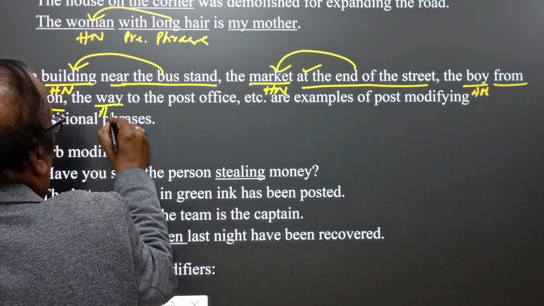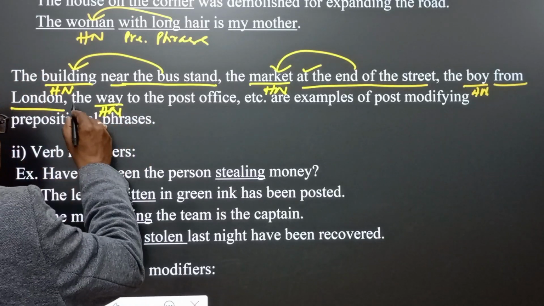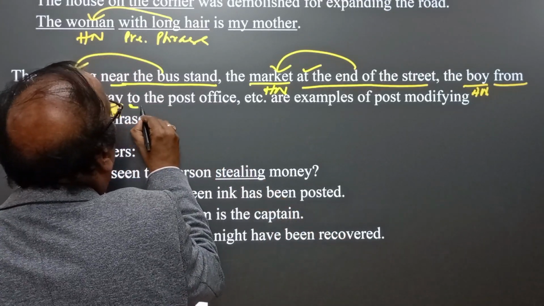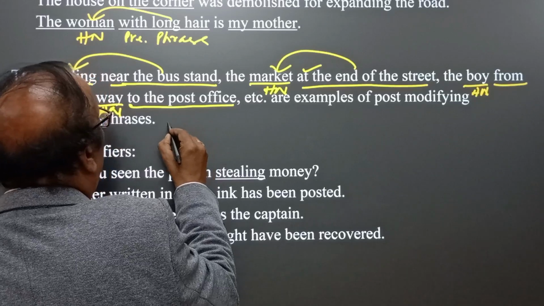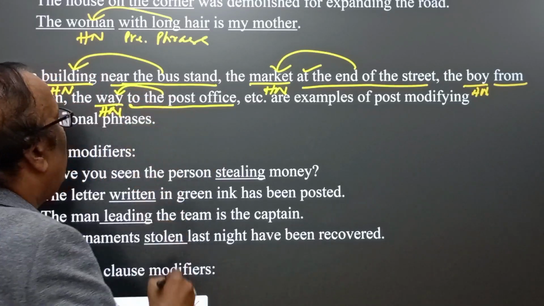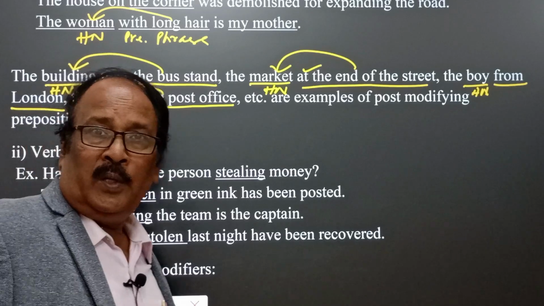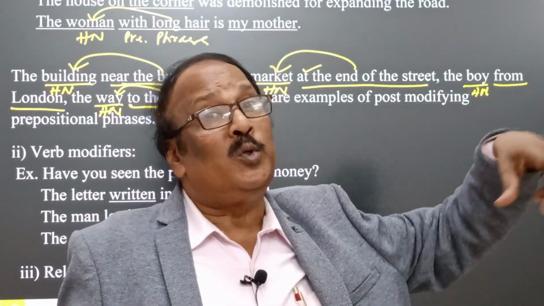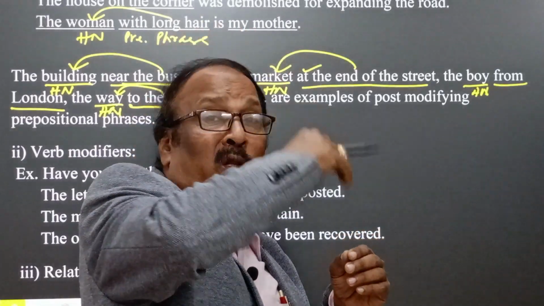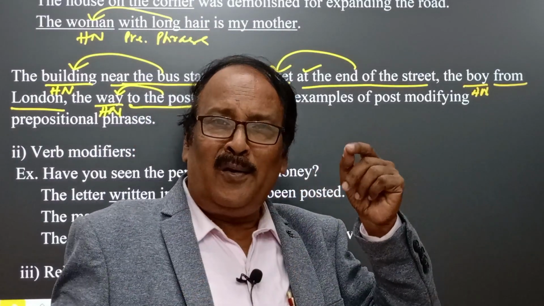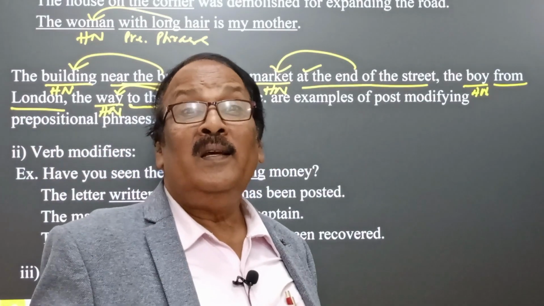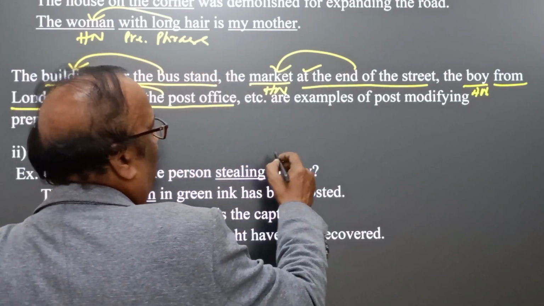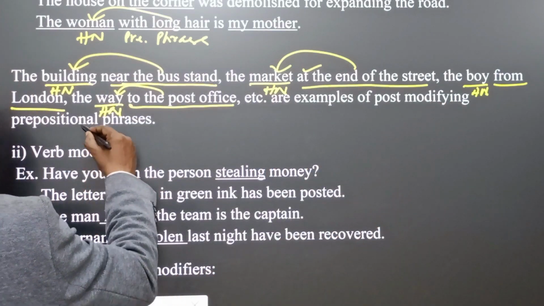Way is the head noun, and the is the predeterminer, as you know, and to is the preposition, and to the post office is the prepositional phrase, and it qualifies way, the way to the post office. This is the way to the post office, you can go. To the post office is qualifying the way, way is the head noun, and therefore this phrase is a post-modifier in the noun phrase. These are examples of post-modifying prepositional phrases.